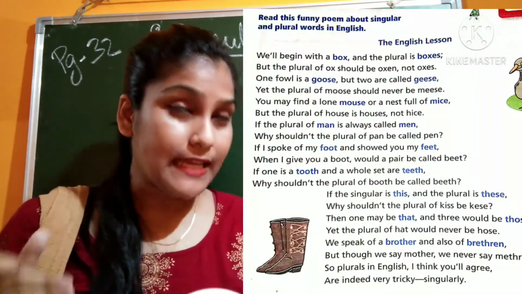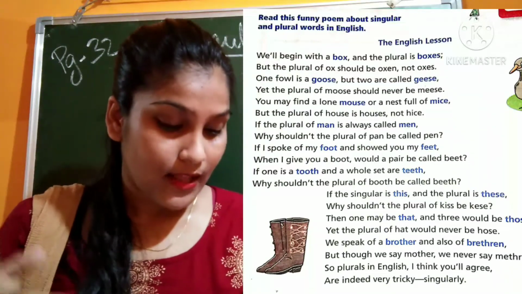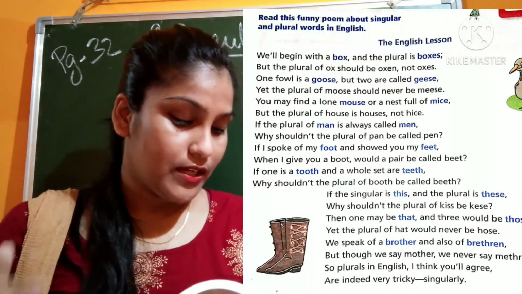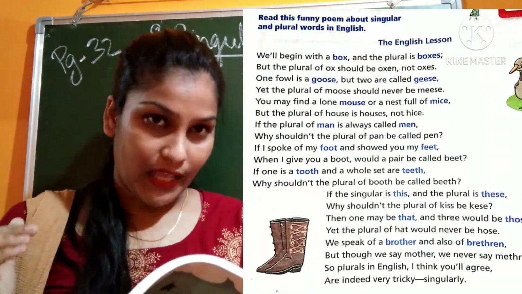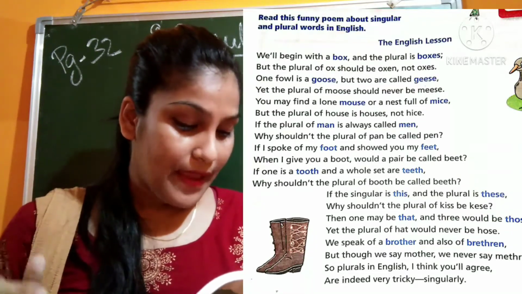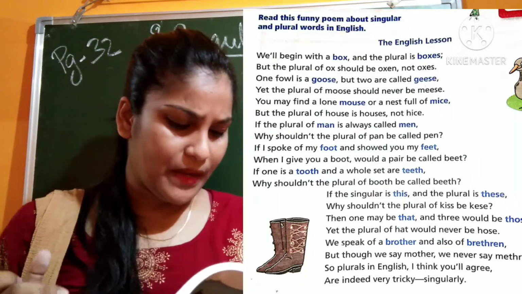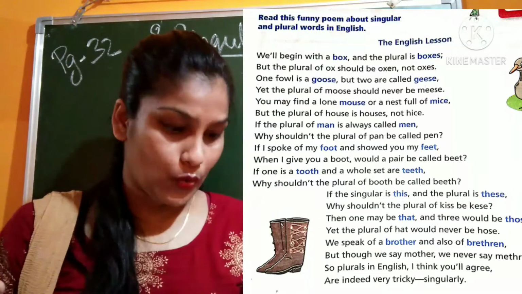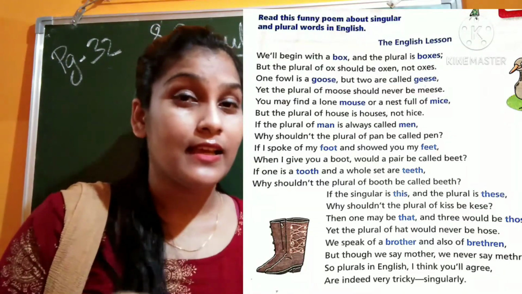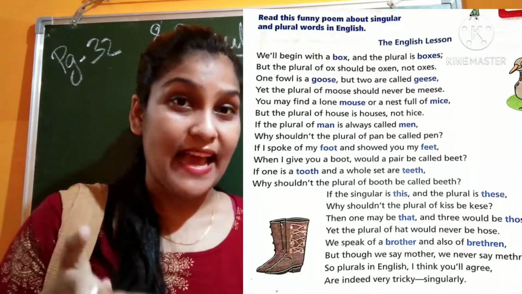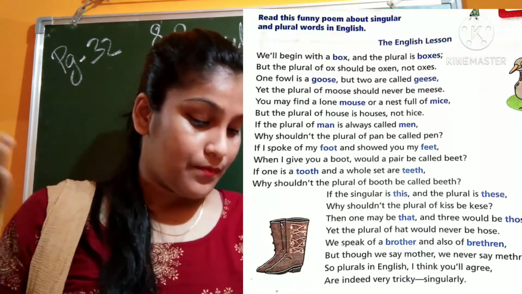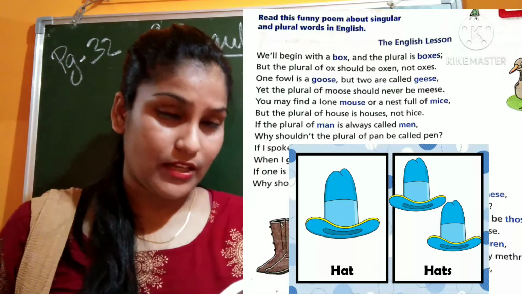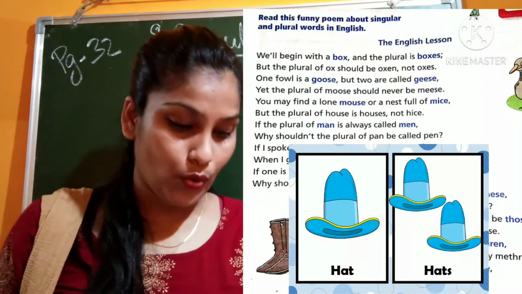If the singular is this, T-H-I-S, and the plural is these, T-H-E-S-E, why shouldn't the plural of kiss be kese? Yet the plural of hat should never be hose. It will be hats, not hose.